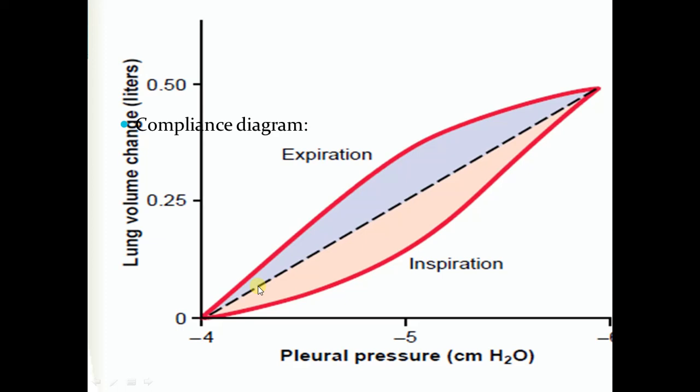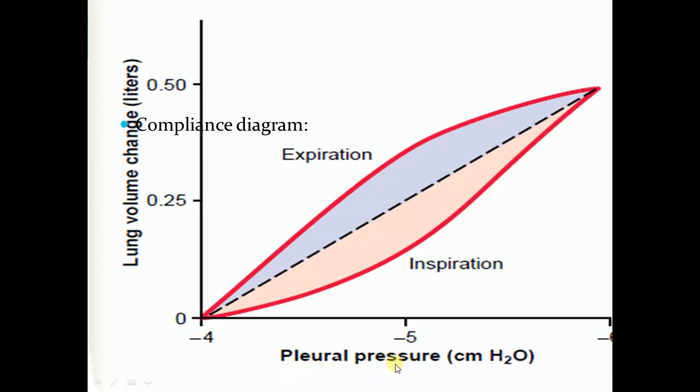Now this graph shows us the compliance diagram. This is called the compliance diagram of the lungs. The compliance diagram of the lungs shows the change in the lung volume with change in the pleural pressure. Why is the pleural pressure written here?